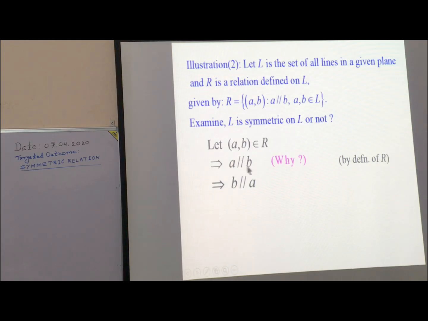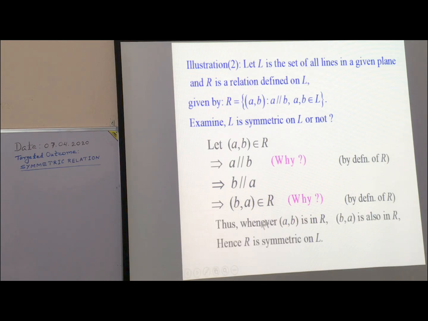And if line A is parallel to B, this implies line B is parallel to A. And if line B is parallel to A, then by definition B is related with A. Ordered pair BA will belong to R. So whenever ordered pair AB is in R, BA will be in R. Thus, R is symmetric on L. Is it clear? Very simple.